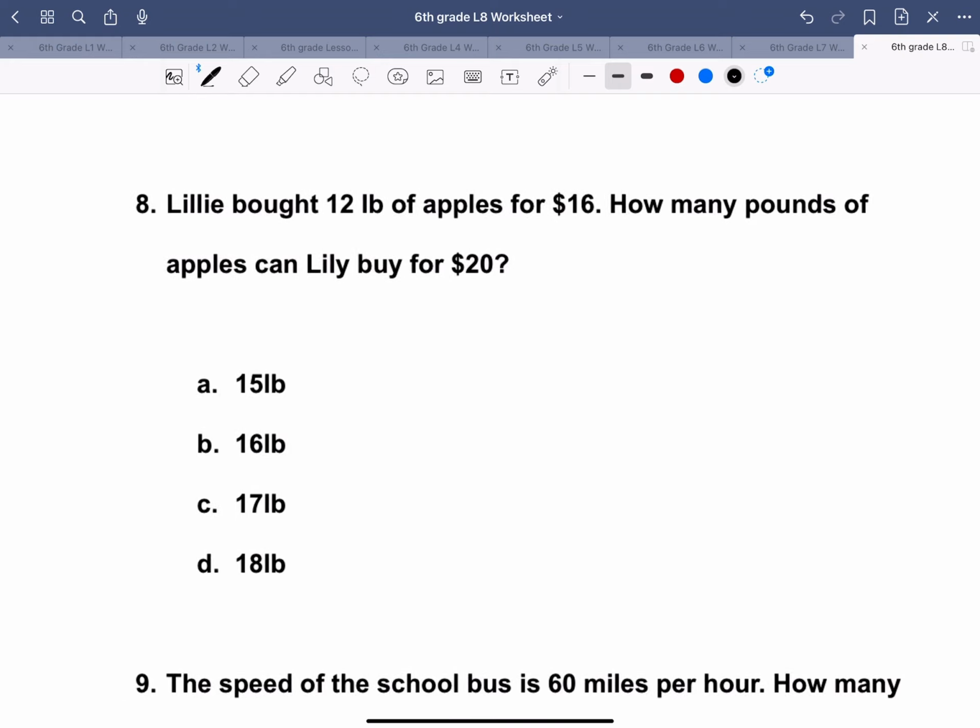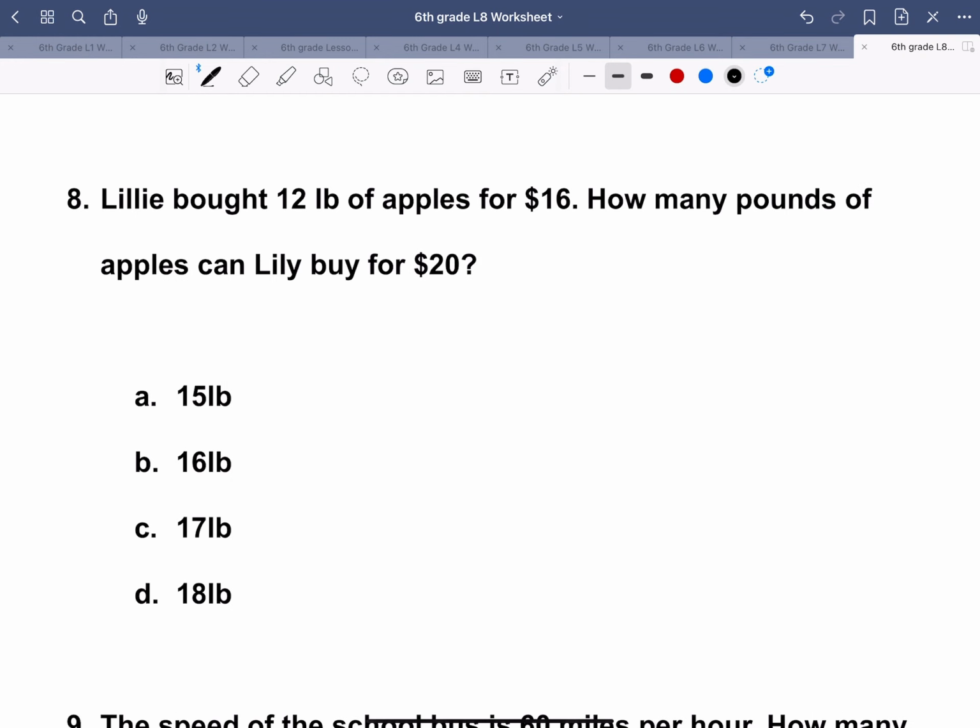And number 8, Lily bought 12 pounds of apples for $16. How many pounds of apples can Lily buy for 20? So 12 pounds of apples for $16. Now we put 20 here. They multiplied 5 over 4 on here.